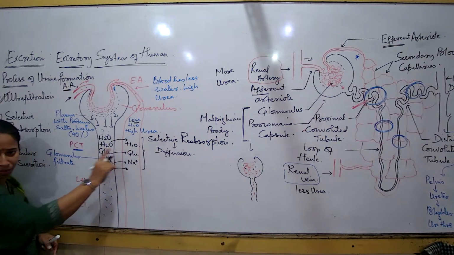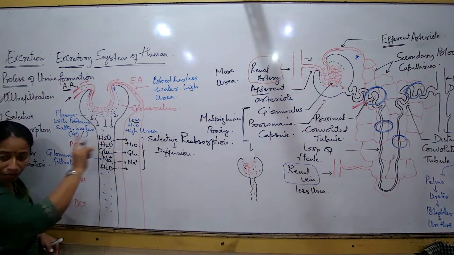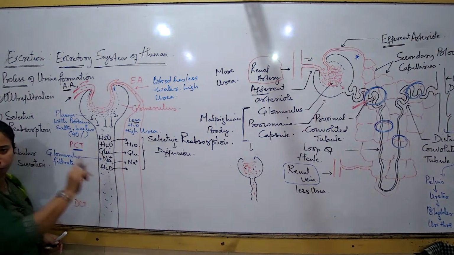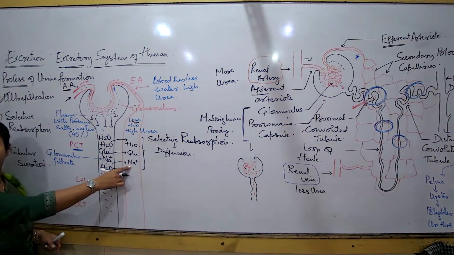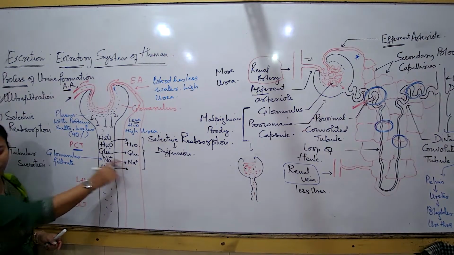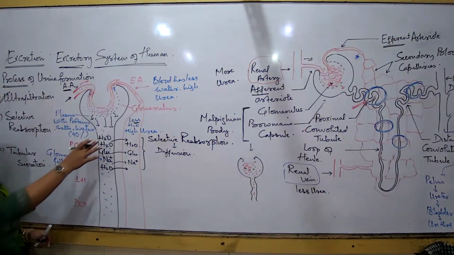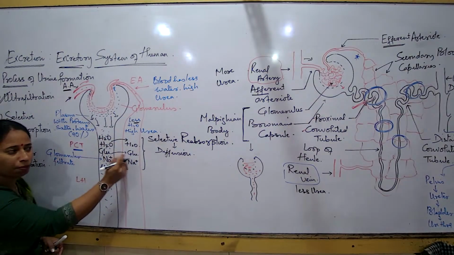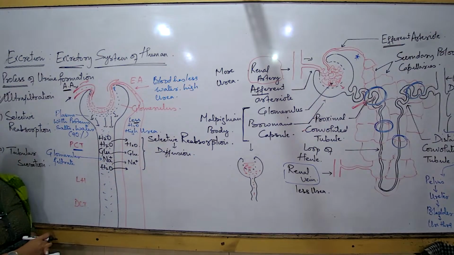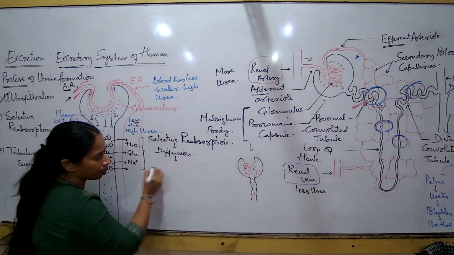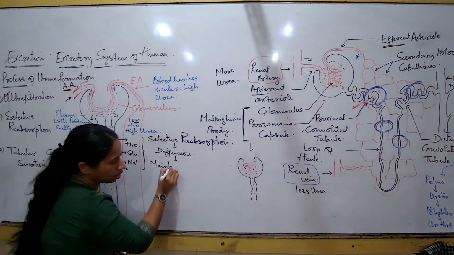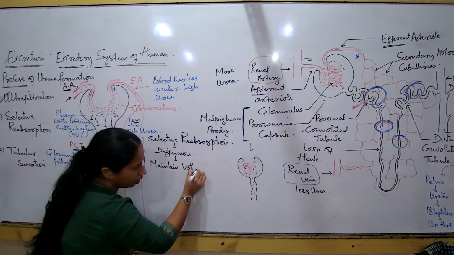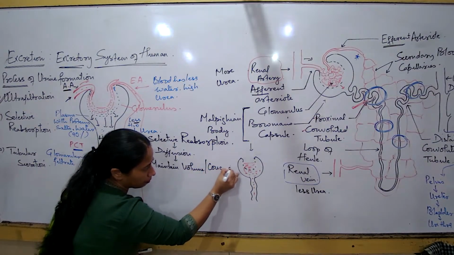So this blood cannot remain thick for a long time. So this glucose moving back, the maximum amount of water moving back, the sodium moving back. Glucose and sodium have a major role to play when we are talking about the function of the heart and the neurons, the nerves actually. So right now we try to understand this process, when a large amount of substances move from the tubule to the blood, a process known as selective reabsorption. Basically, what is it? It is basically diffusion. And why the need of selective reabsorption? To maintain the volume and the concentration of the blood.